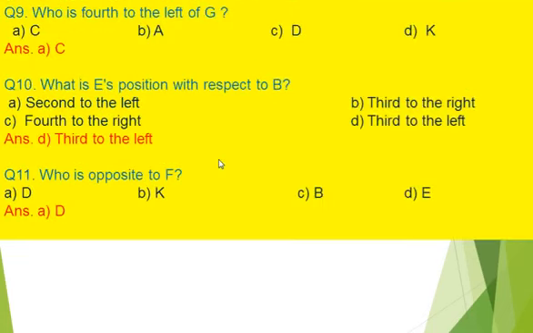Now let's see the questions. Question number 9. Who is fourth to the left of G? Our answer is option A, C. Question number 10. What is E's position with respect to B? Our answer is option D, third to the left. Question number 11. Who is opposite to F? Answer is option A, D.